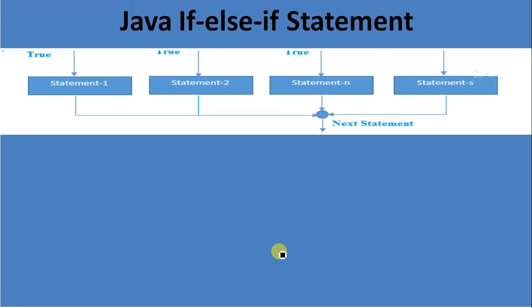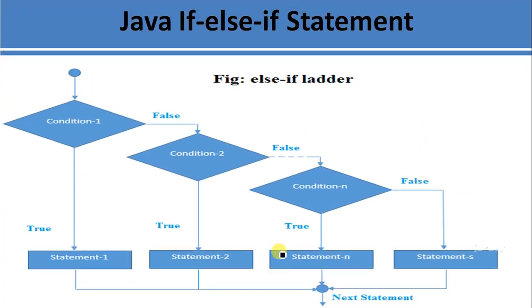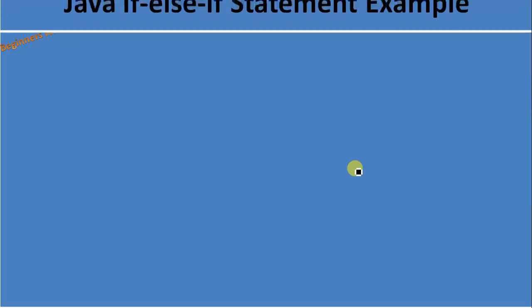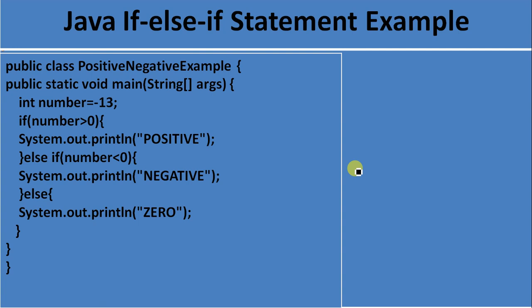So the flow chart for the if else if block is: first condition 1 is checked, if condition 1 is true execute statement 1, if condition 1 is false check condition 2, if condition 2 is true execute statement 2, if condition 2 is false then check the next condition, and so on. At the end if all the conditions are false then execute the else block. So here is an example for the if else if statement.